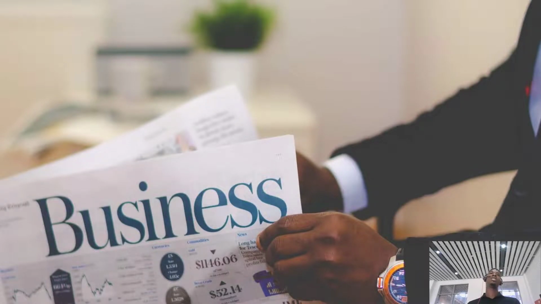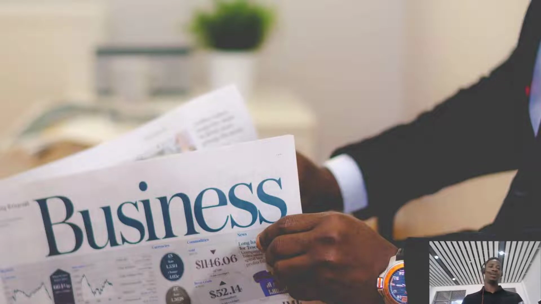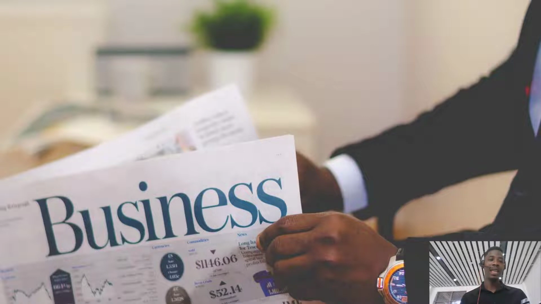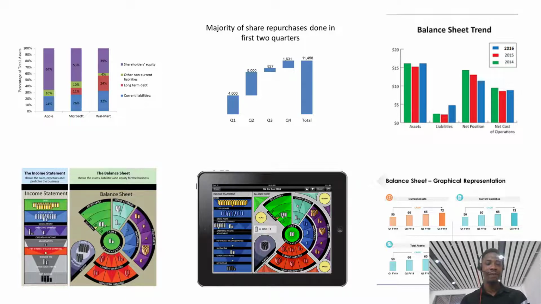In business, and the way people design dashboards, even with Power BI, there is no notation. People just design dashboards the way they want, maybe the way they just feel like. Now, there's a body that has come together to think of how to standardize reports. I want you to look at these different balance sheets. Can you see the way different designers designed them? They are saying the same thing, but because there's no notation, people design things the way they like, right?